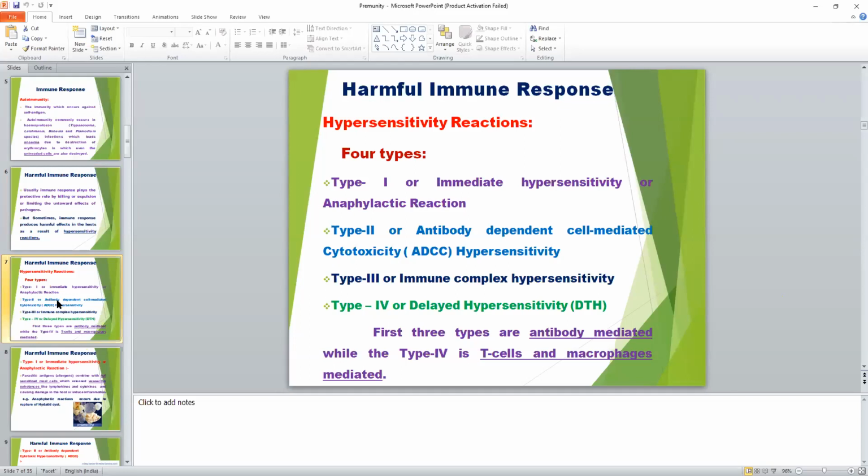Among these, the first three, type 1, type 2, and type 3, are antibody mediated hypersensitivity reactions, and type 4 is mediated by T cells and macrophages. Harmful immune response occurs inside the host during infection of the parasite or another microorganism.